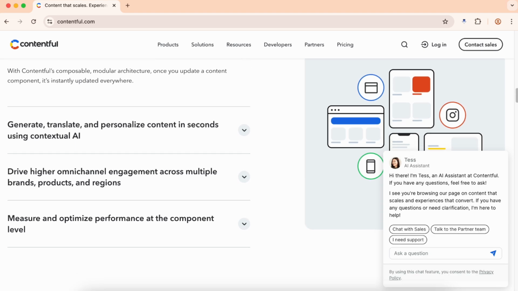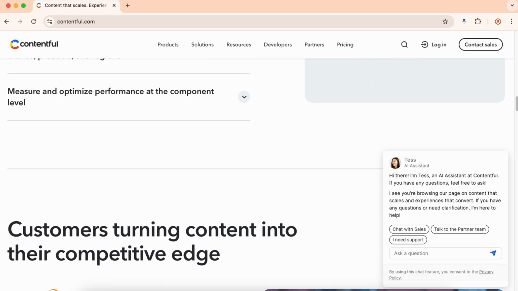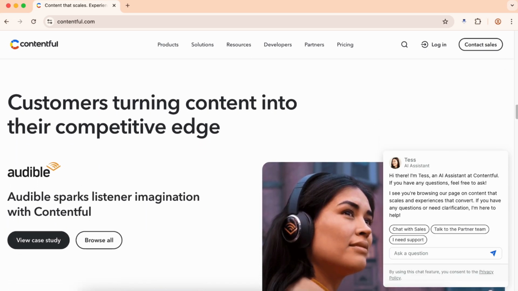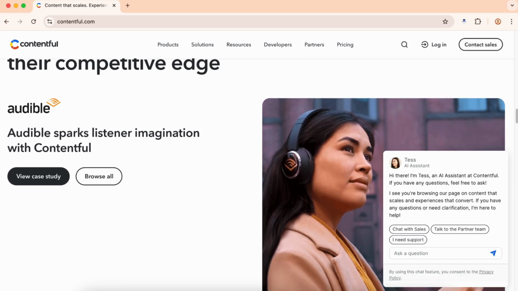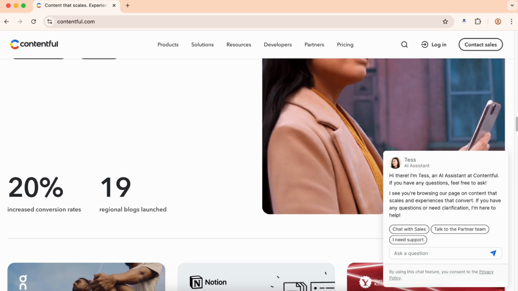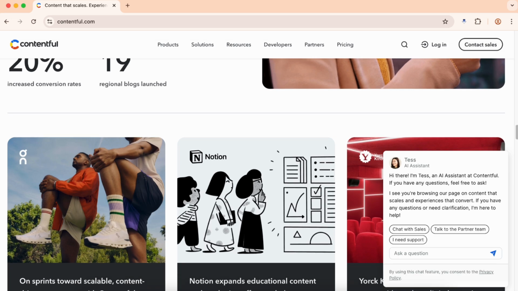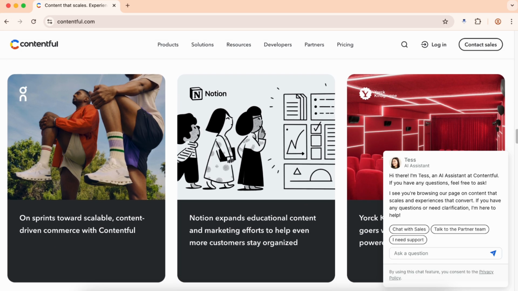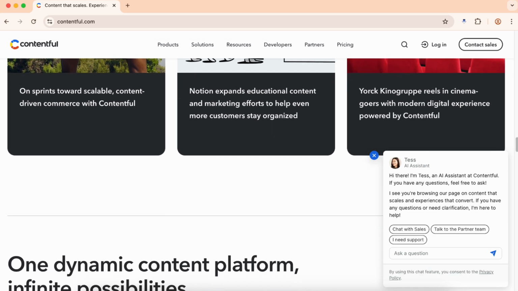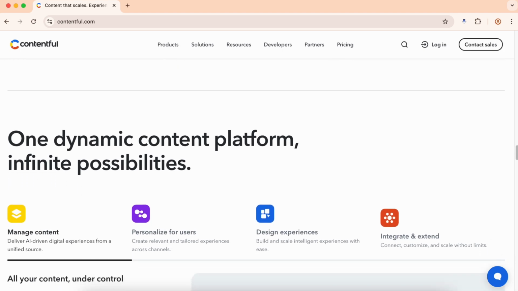Contentful's greatest strength lies in its reliability and enterprise-grade infrastructure. The platform handles millions of API requests daily with consistent performance, offering 99.99% uptime SLAs and global CDN distribution that ensures your content is delivered quickly regardless of user location. This reliability makes it particularly valuable for high traffic applications where downtime directly impacts revenue. The platform's content delivery network and API performance are exceptional, with response times consistently under 10 ms globally.